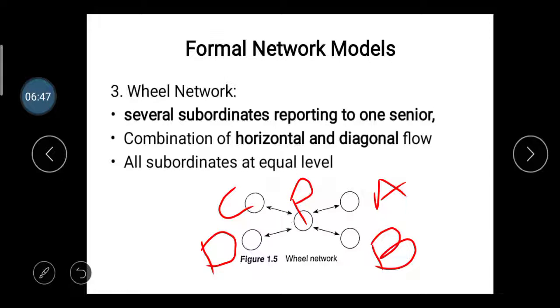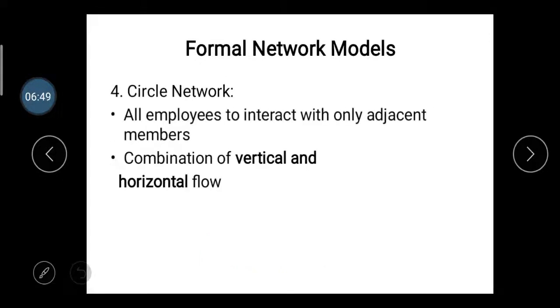Then after that, the circle network. Circle network is self-explanatory: all employees interact with only the adjacent member, a combination of vertical and horizontal flow. Let's look at the diagram.